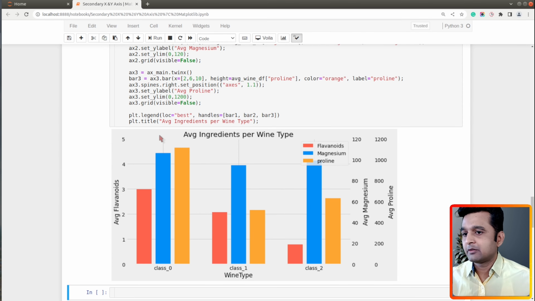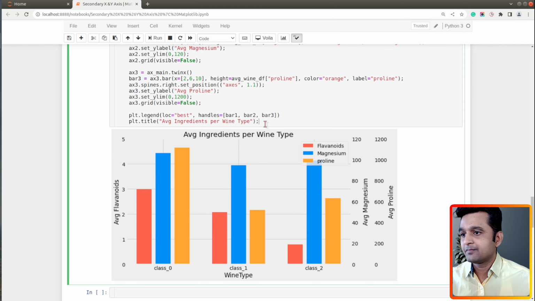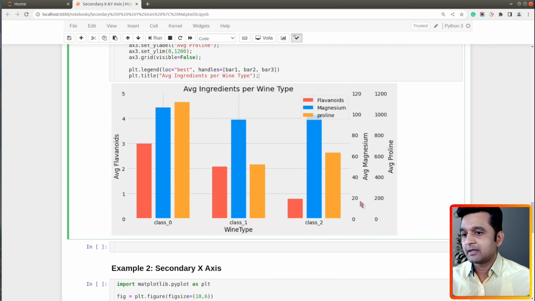As you can see, now it seems that our grids have aligned, but still there is a problem: we can't properly compare the values of this secondary y-axis. Ideally the grid should start from here, but there is no line, so we can't properly get an idea about what is the value of that ingredient. So we need to properly align grids for all three y-axes, primary and two secondary.